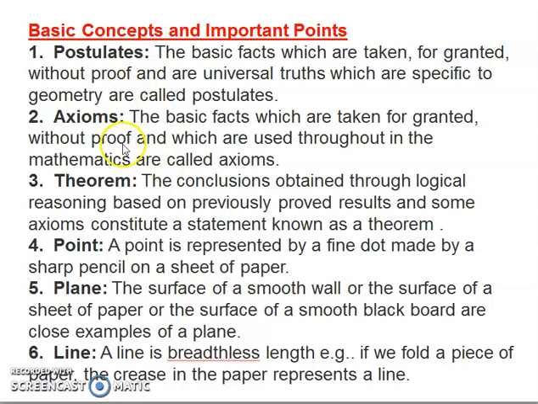The difference between axioms and postulates is that axioms are valid throughout maths. So even for your algebra, trigonometry, etc., axioms are used, whereas postulates are specific to geometry. So both axioms and postulates are the universal truths or basic facts which we don't need to prove. We will use them to prove other results. So those which are only specific to geometry are postulates, and those which are used generally throughout all branches of mathematics are axioms.